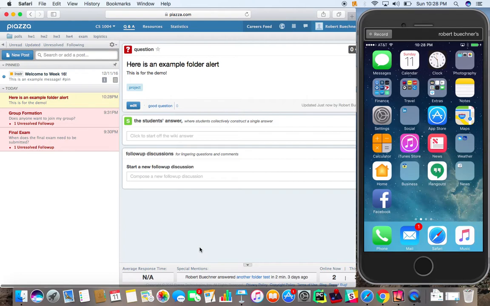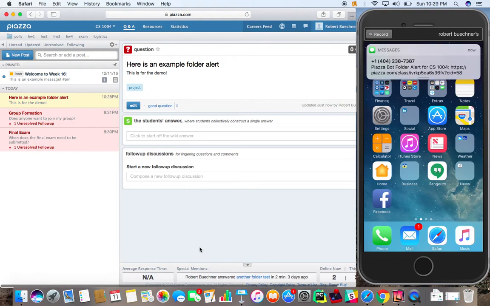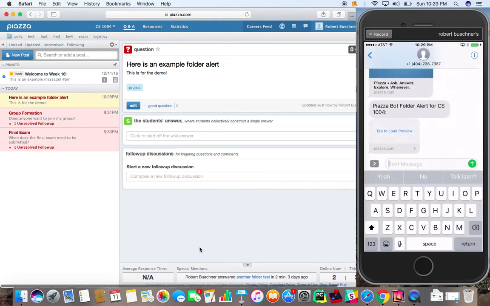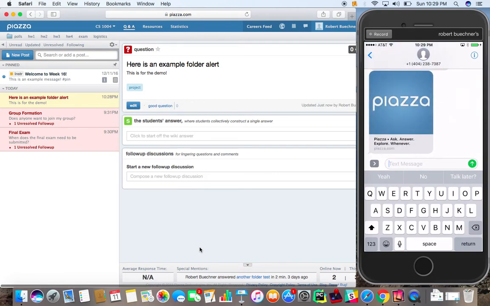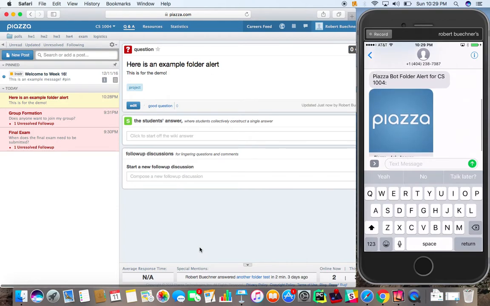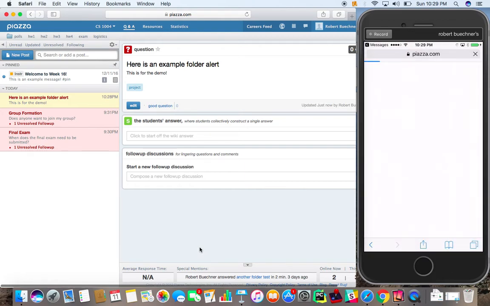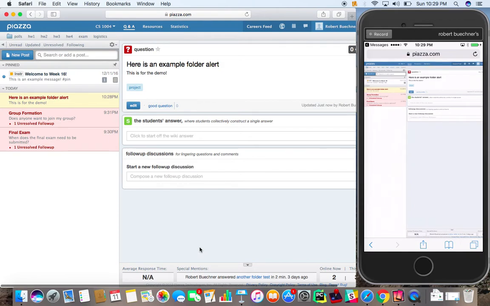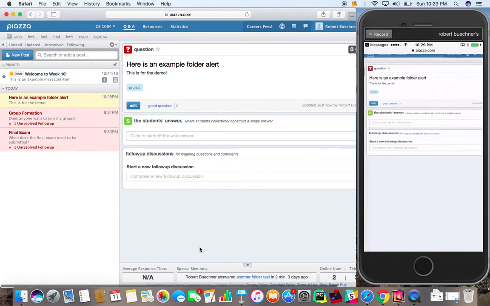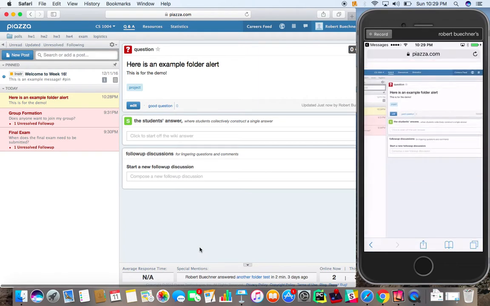And I should get another SMS when the Piazza Bot detects that this happened. Looks like there's our SMS that just came in. We can touch the notification there. It says Piazza Bot folder alert for CS1004, which was the type of alert that we just triggered. And again, we have the URL here, which we can touch and then get taken exactly to the post that was just sent that triggered this alert. All right.